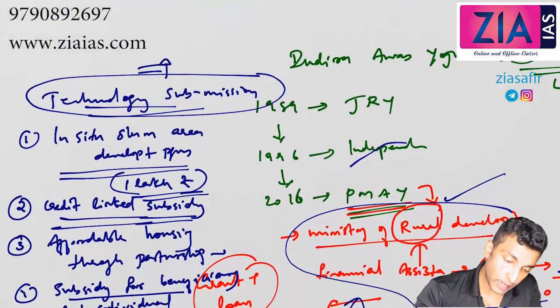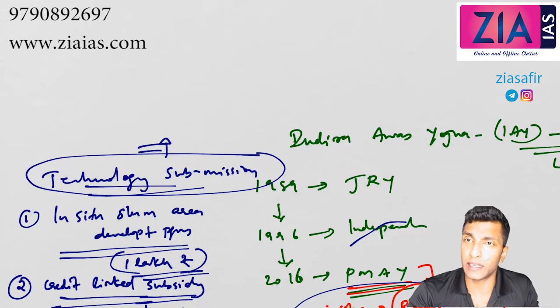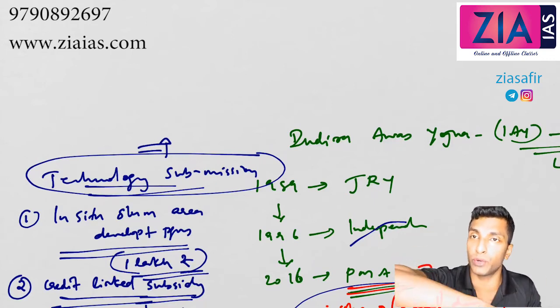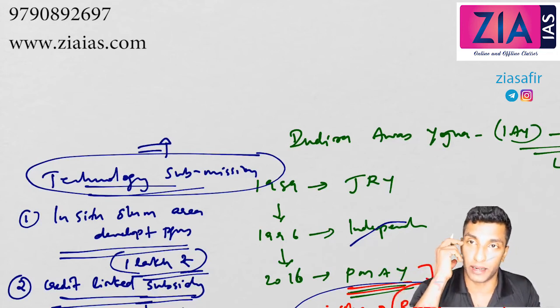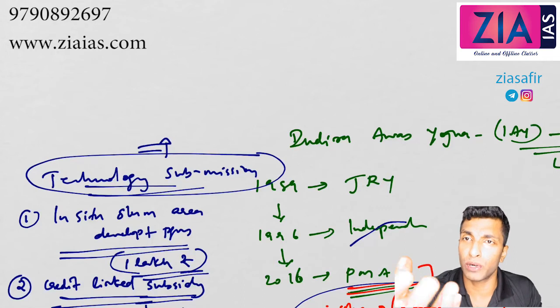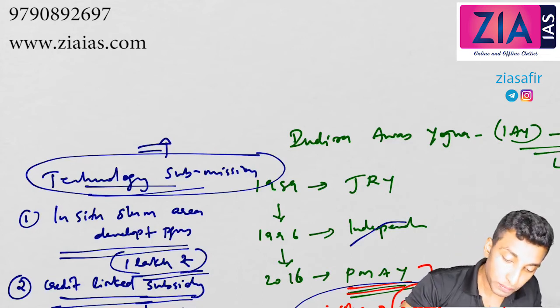So initially when it was started, it was in urban area only. It is actually a shelter plus employment scheme. When the houses are constructed, employment is created, but shelter is also created. Total 3 crore households, urban 2 crore and rural 1 crore. If per household 5 members are there, 15 crore population will be getting benefit under the scheme. That is actually a commendable number. I hope that is clear.